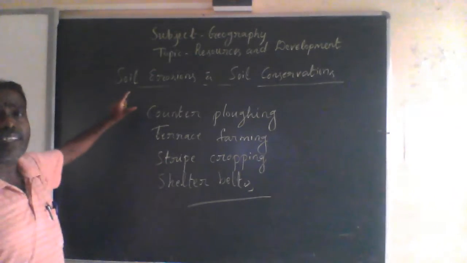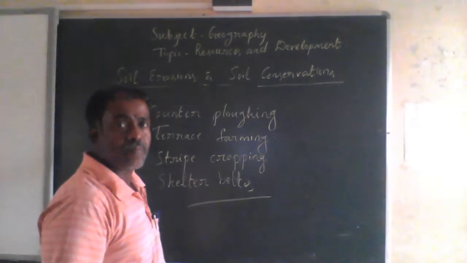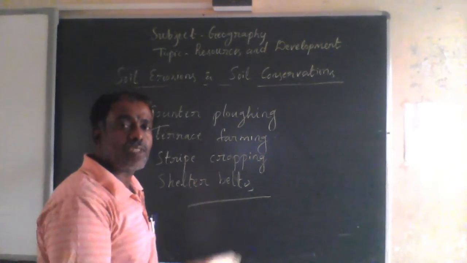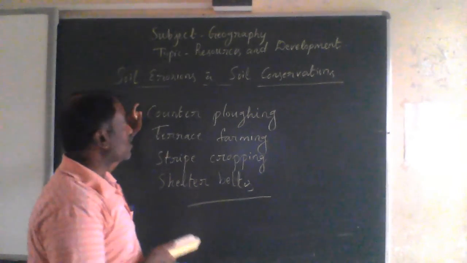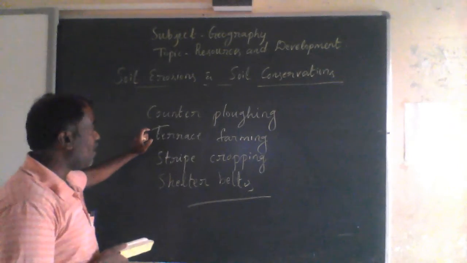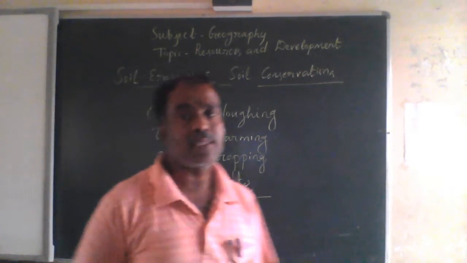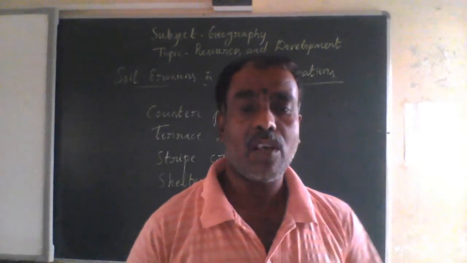These are some of the measures for soil conservation. How can we conserve the soil now? Through contour ploughing, terrace farming, strip cropping, and shelter belts, we can conserve the soil,